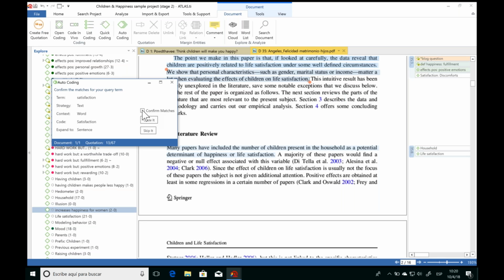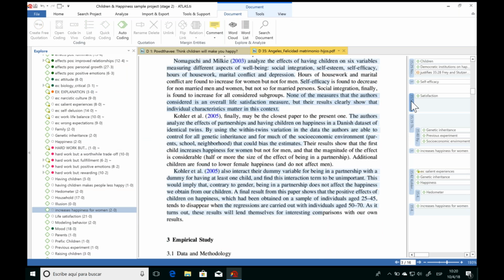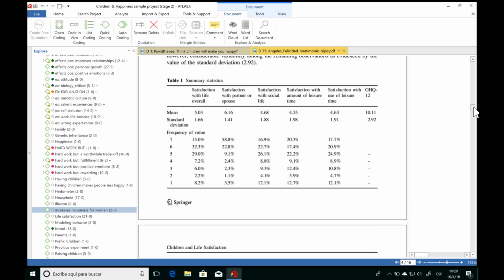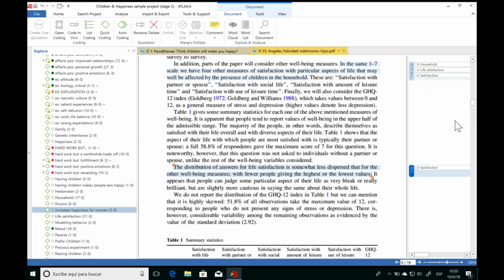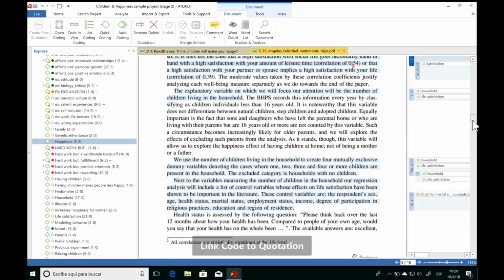If I unselect this option to confirm the matches and I click Code It, ATLAS.ti will go ahead and automatically code every time it finds this word. So that's also a really useful feature, and now we can go through and double check everything that ATLAS.ti found. If we want to adjust the size of any quotations or add any other codes to it, well, we can certainly do so.